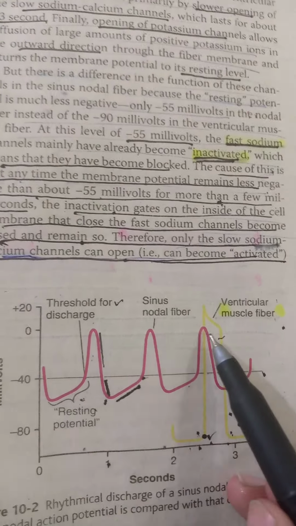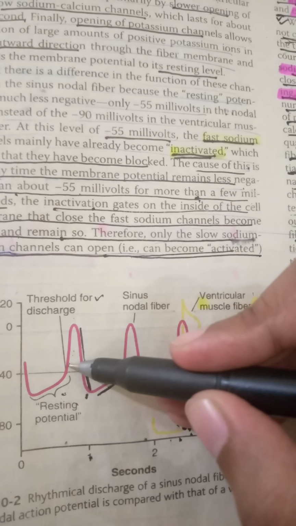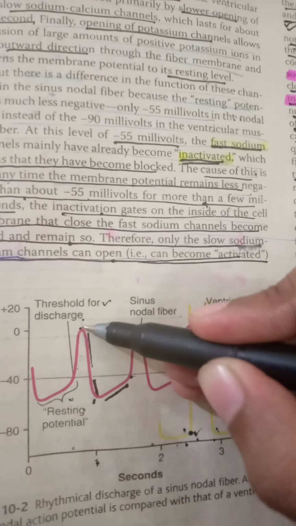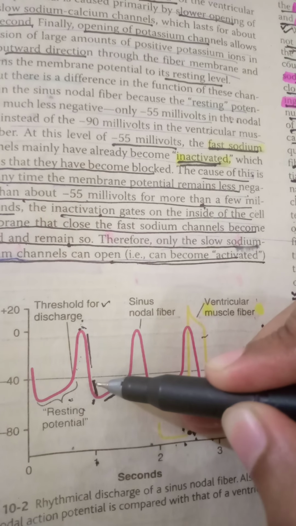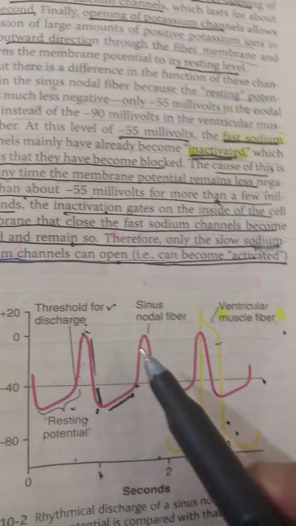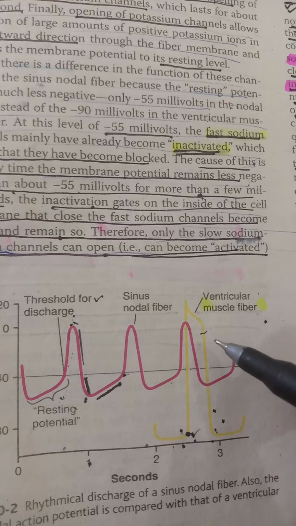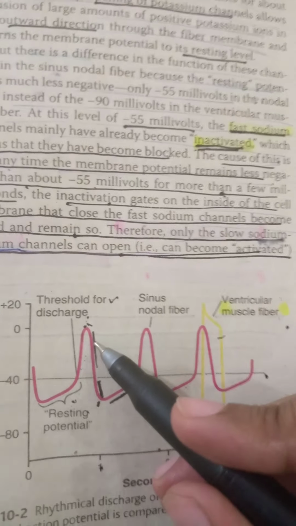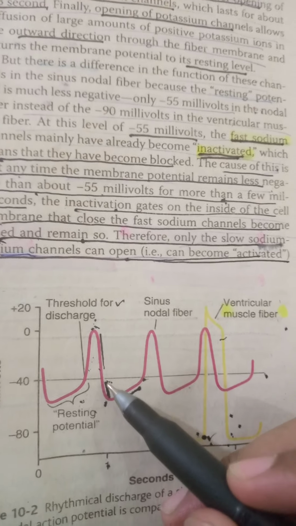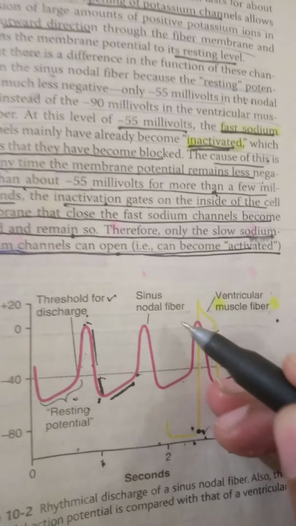Here, understand the curves. Here it is the rapid upstroke of the action potential in the ventricular fiber, and in the nodal fiber there is not a rapid, there is a gradual rise in action potential, and again gradual drop of action potential back to its resting level. This is because of slow opening of the channels, while there occurs the rapid opening of channels and rapid ion transfusions in the ventricular fiber. After returning of the action potential back to threshold, there occurs a hyperpolarization of the sinus nodal fiber cells.